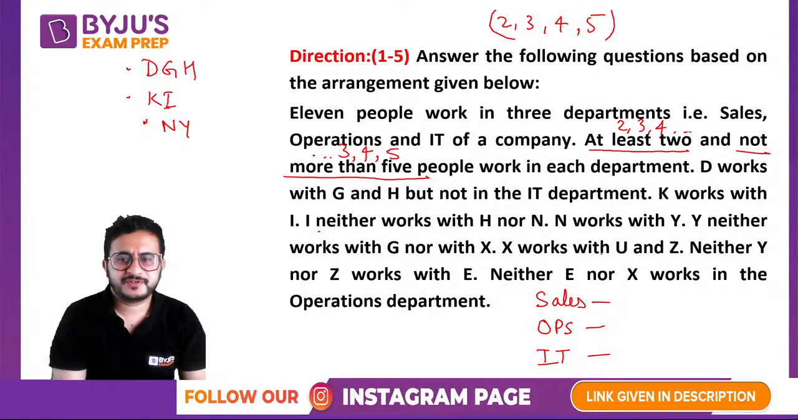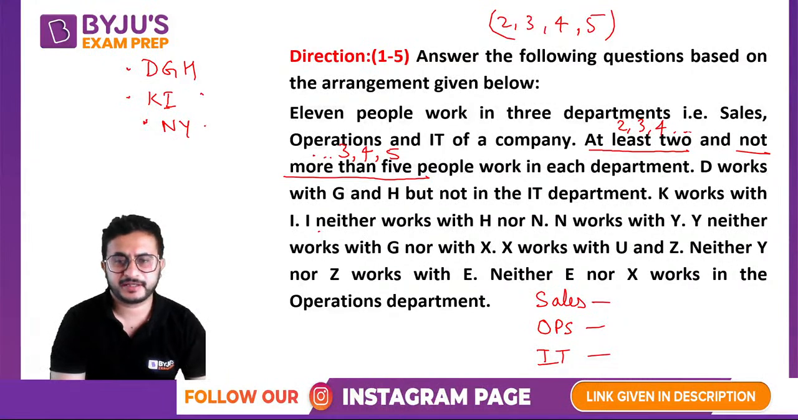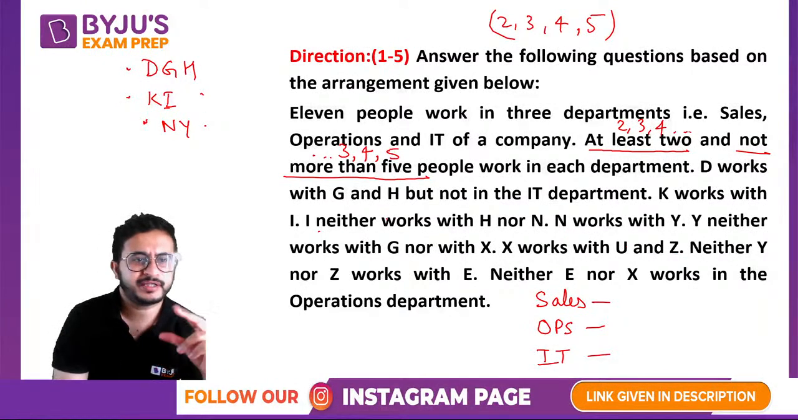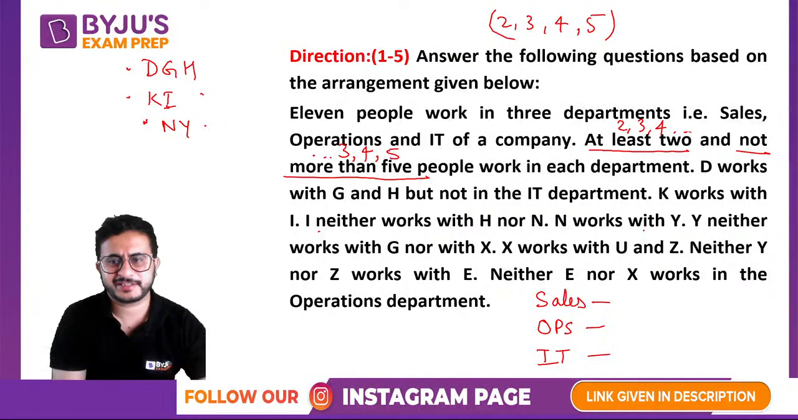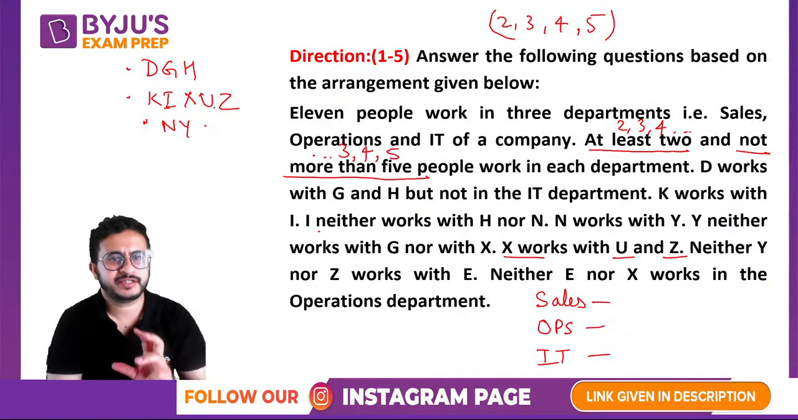Now we have X works with U and Z. Now X, U, Z cannot come in this part because there are three already. If you include X, U, Z, it will make it six. So X, U, Z can come here or here. So let us look at other conditions which talk about X, U, Z. Okay, Y does not work with X. So X, U and Z cannot come with Y. So X, U, Z will come in this.